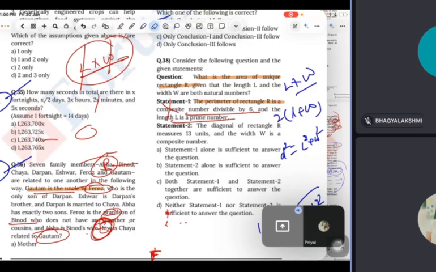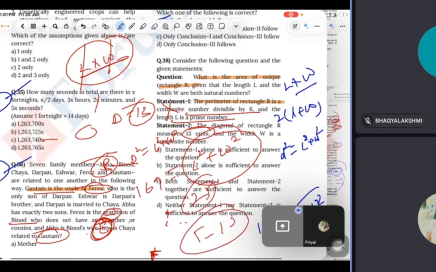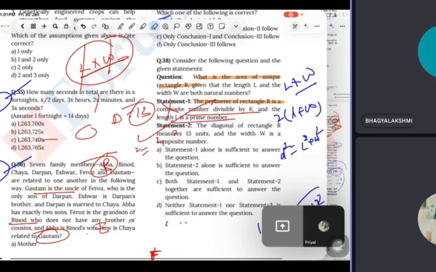Then come to the second statement. The diagonal of rectangle R is 13 meters. Yes, the diagonal is definitely 13 meters, and the width W is a composite number. There is a formula: diagonal square equals length square plus width square. So if the diagonal is 13, its square is 169. What can be the possibility? Only 5 and 12, because 5 squared is 25 and 12 squared is 144. So you can find out the length and breadth. It means statement 2 alone is sufficient to answer the question. Any doubt? This is a good question, typical math.